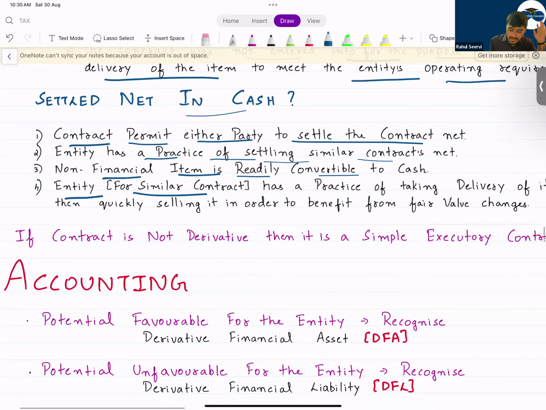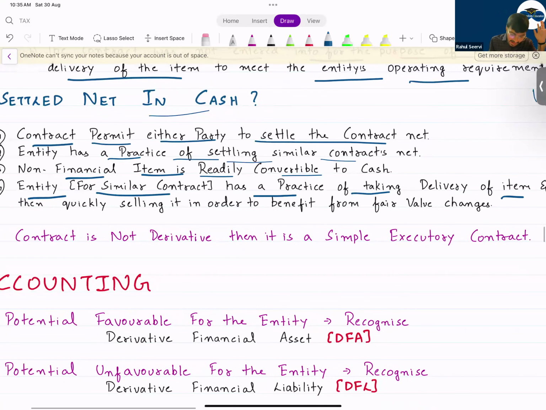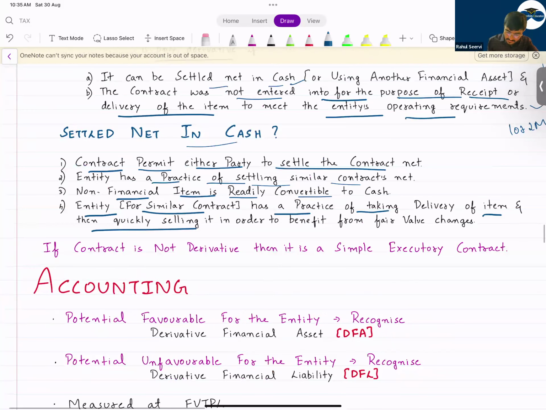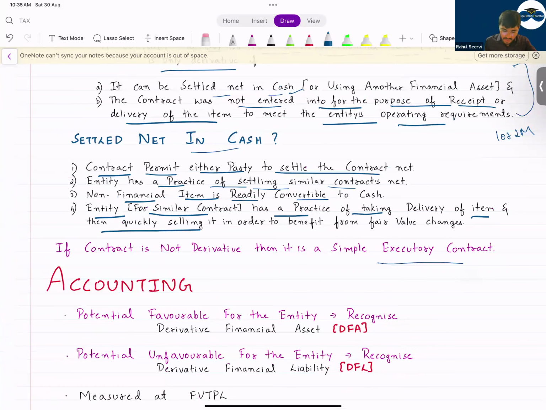Then the entity for similar contracts has a practice of taking delivery of the items and then quickly selling. Even though the company can take the machine immediately, they'll sell to someone else. This is also a settlement net in cash. That means the company is not using this for their business purpose. In that case, we can say a non-financial item can also be a derivative contract. If a contract is not a derivative, then it is simply an executory contract. Executory contract means where the entity has not performed any work and the customer has not made any payment. I hope this is clear to everyone.